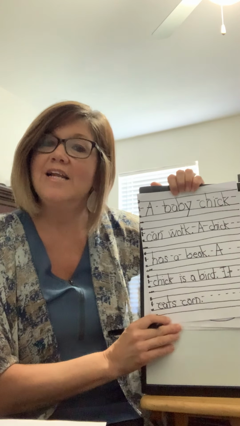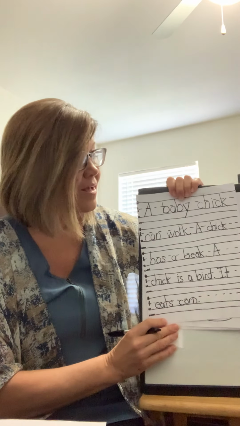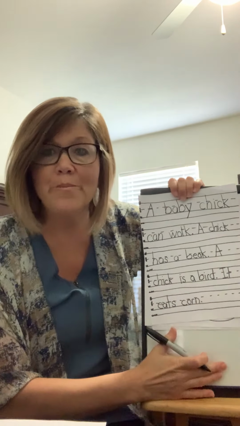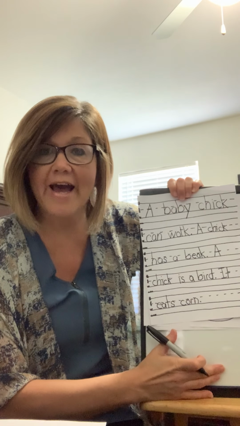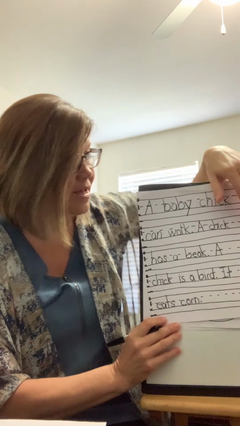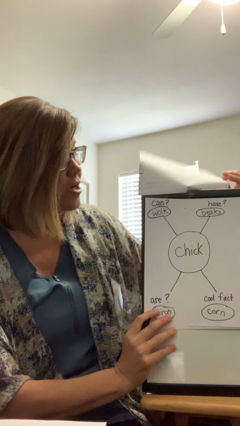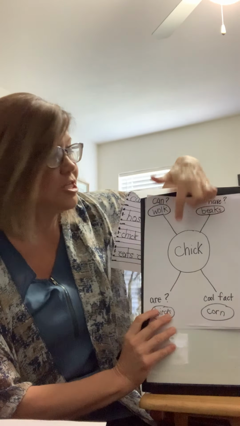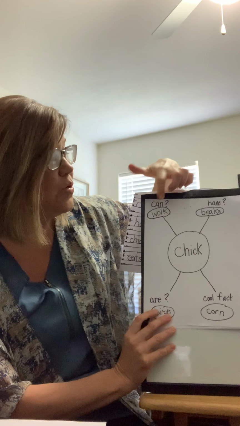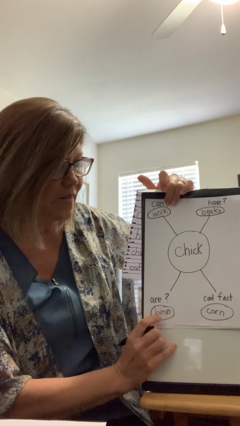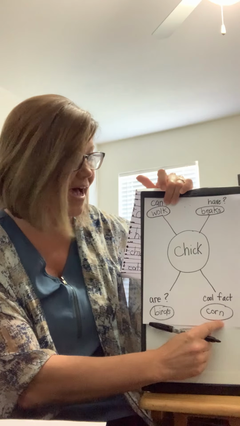Oh my goodness, that is so awesome. This was a great informational writing that you wrote facts about a baby chick. You got those facts because you thought of the word chick and you answered those questions. You thought about what they can do, what they have, what they are, and then a cool fact.